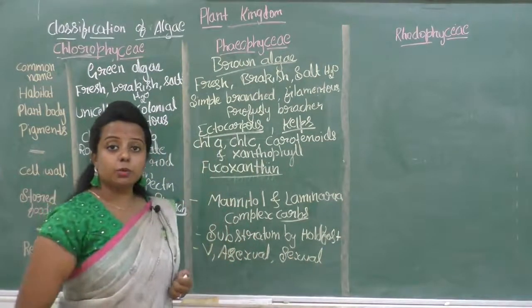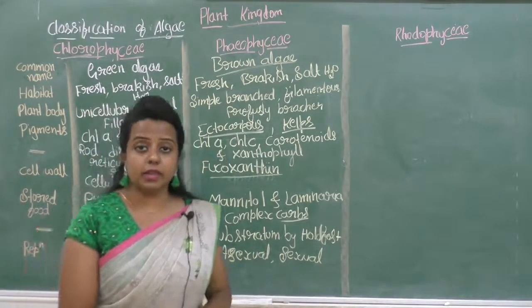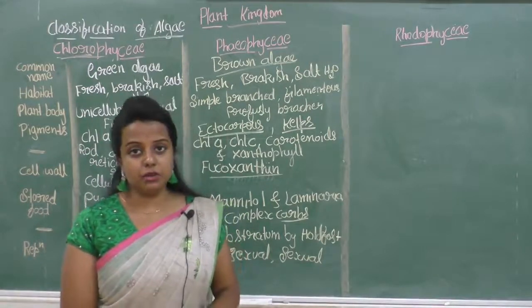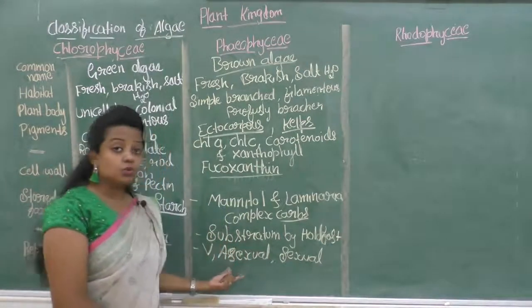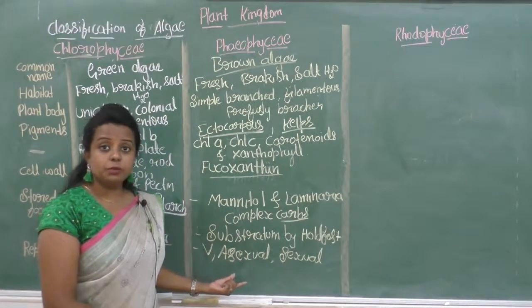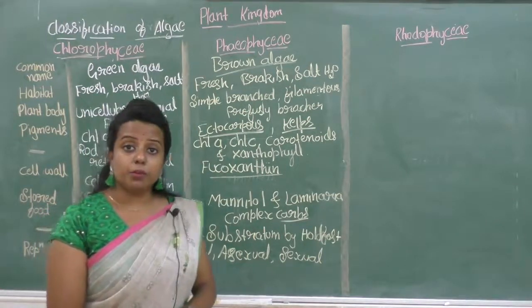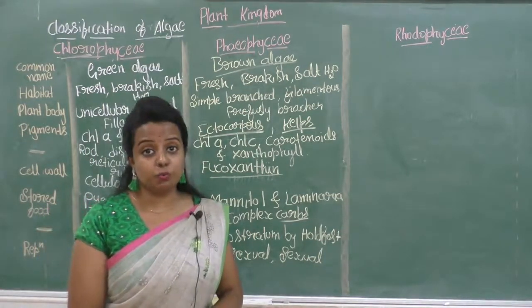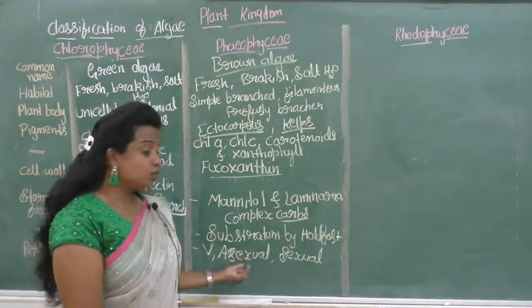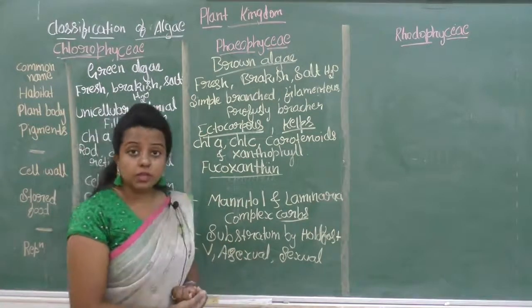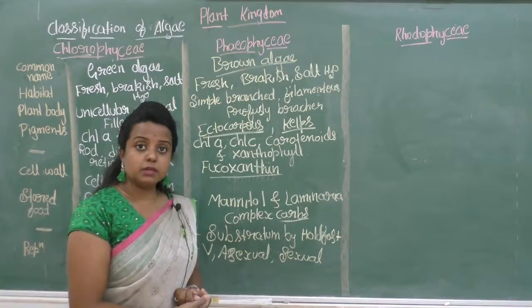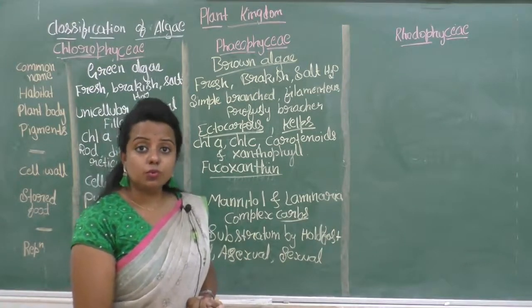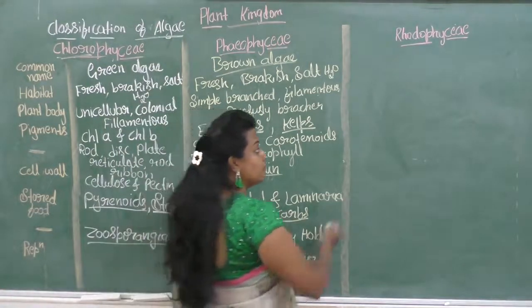Vegetative reproduction takes place by the fragmentation method. Asexual reproduction takes place by the production of zoospores, which are biflagellated.